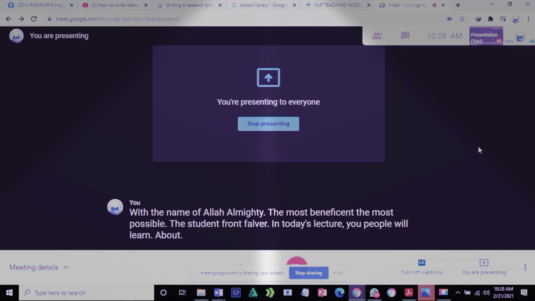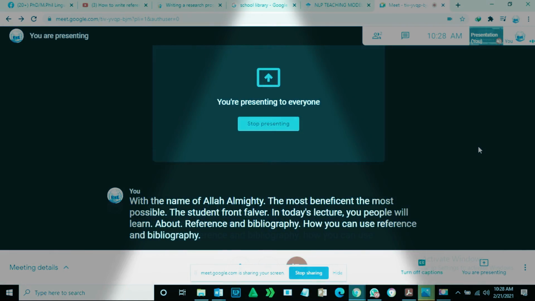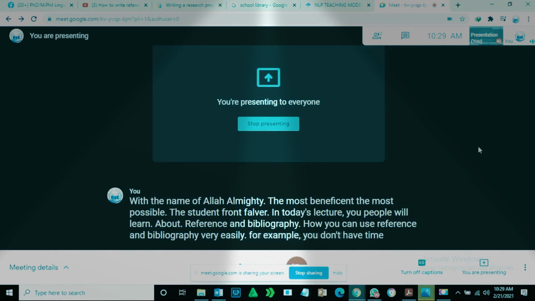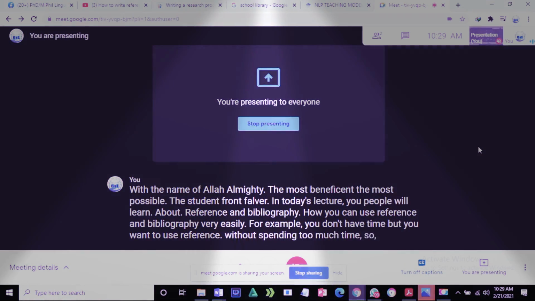Reference and bibliography. How you can use reference and bibliography very easily. For example, you don't have time, but you want to use references without spending too much time. So how do we use it? Let's learn.